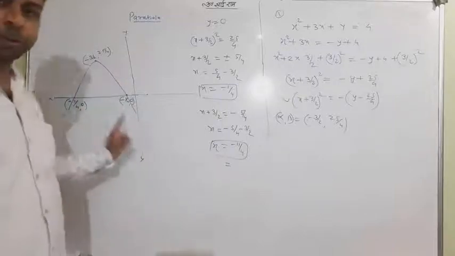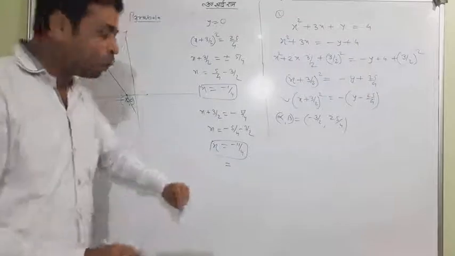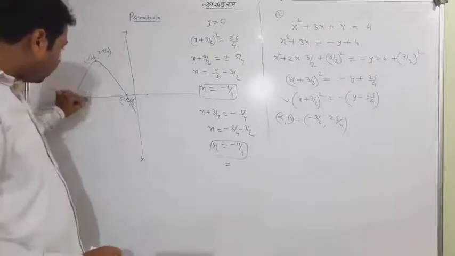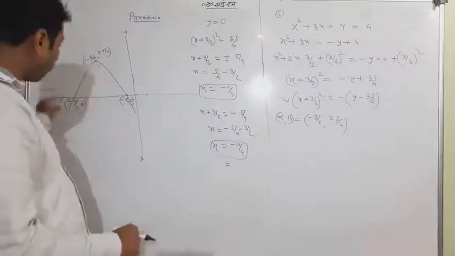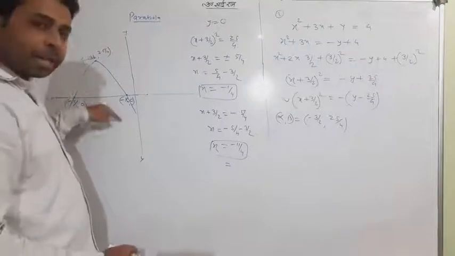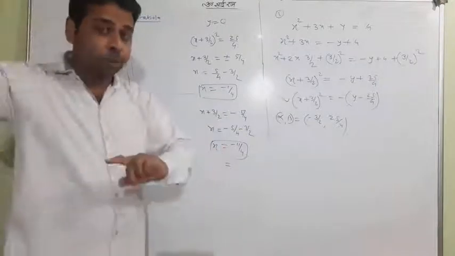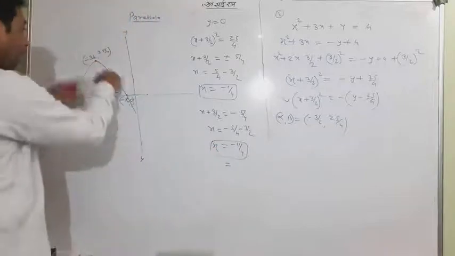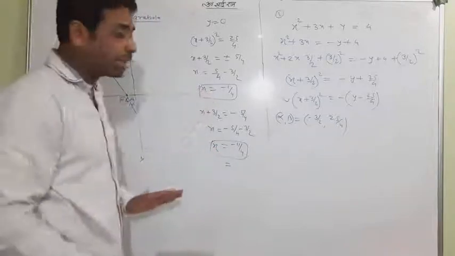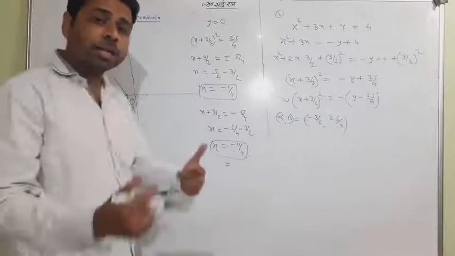This is a perfect one. Because till now you were not aware of the intersection point, so you were drawing like that. But this time we got the exact points through which the parabola was passing, because this parabola intersects the x-axis at this point, and that is the key.